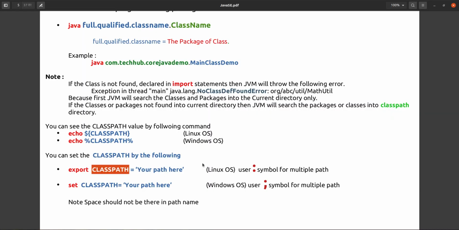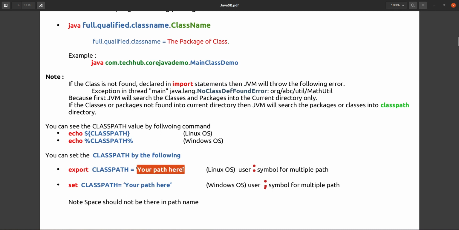What is a class path here? You can set the class path. A class path is a directory structure where your JVM will search for directories of packages or .class files. A class path is nothing but a directory structure or package directory where your .class file or package is present.